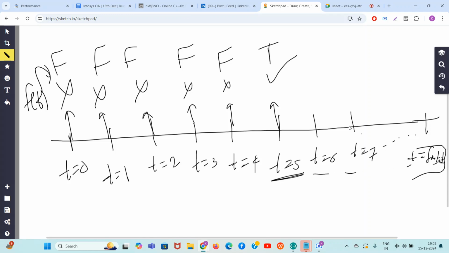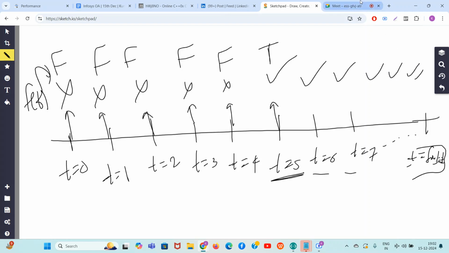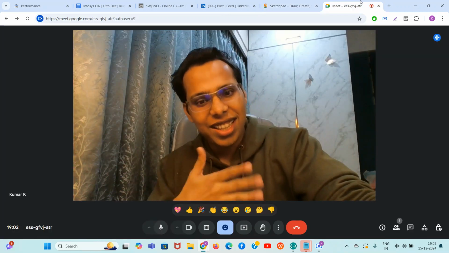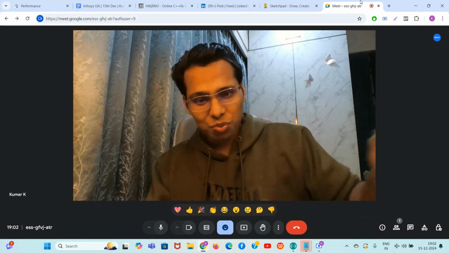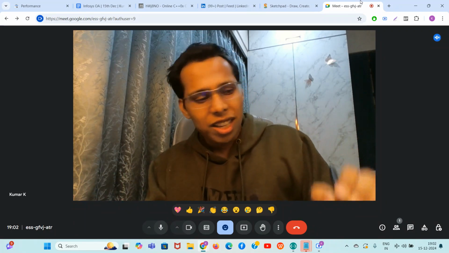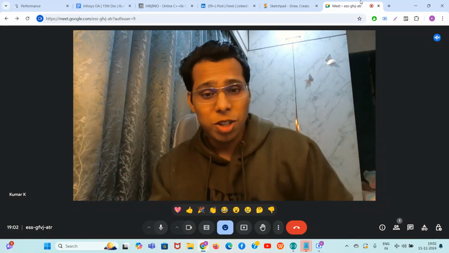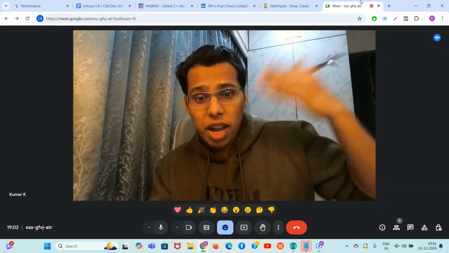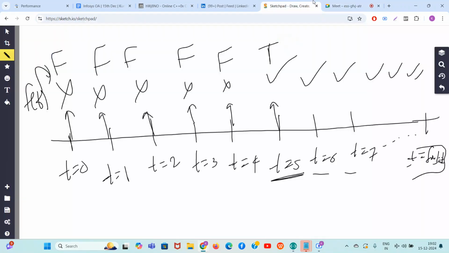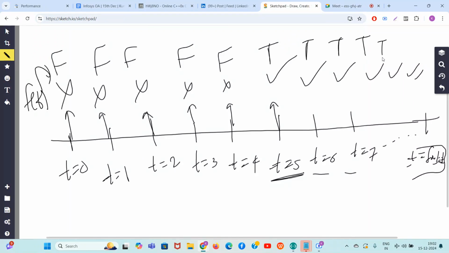Then obviously for all other values also it will be possible, right? If you can make everything equal in 5 years, then you can in 6, 7, 8 years too. It is very easy: make everything equal in 5 years and do no operation in year 6, 7, 8, 9, and you can say, yes sir, I was able to do it in 6, 7, 8, 9 years, because we are allowed to skip the operations during some years. So once this minimum value comes up, all the bigger values till infinity will give true only. If you can do something in 5 years, then obviously you can do it in 6, 7, 8, 9, 10.